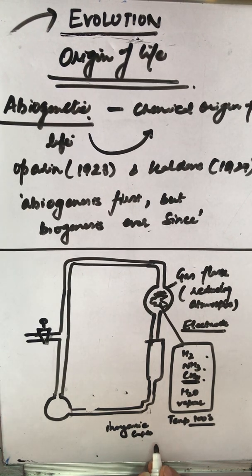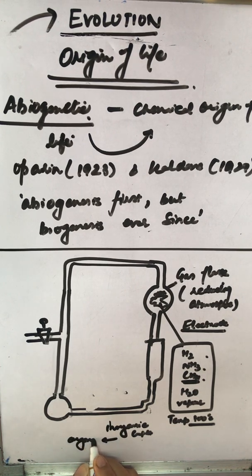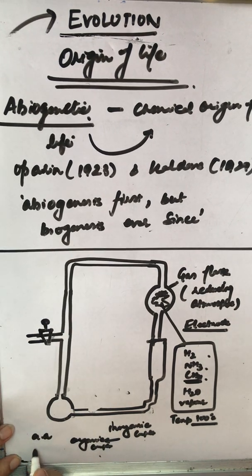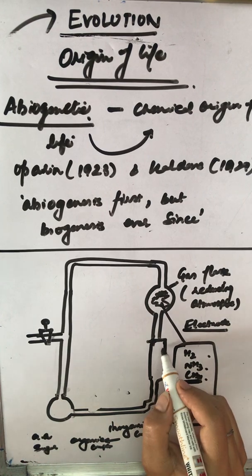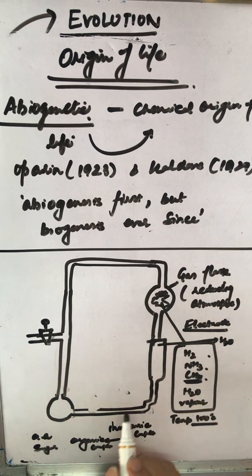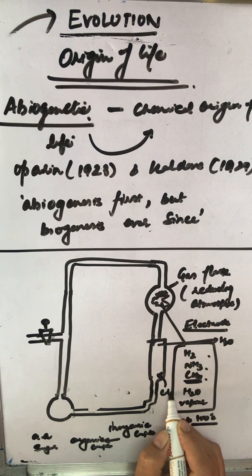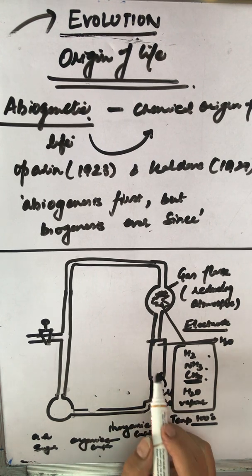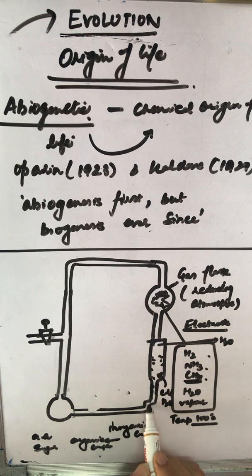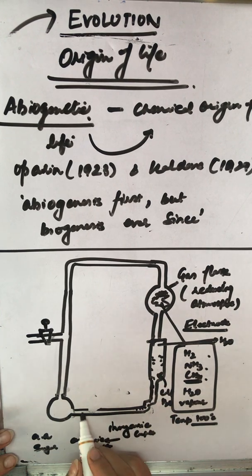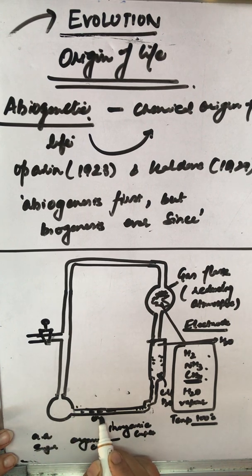And these inorganic compounds, and later on organic compounds. These organic compounds that we are talking about are amino acids, simple sugars, purines, pyrimidines. Basically what happened, the hot water is eliminated from here and cold water is introduced. This cold water runs here, and at the end here we collected organic compounds.